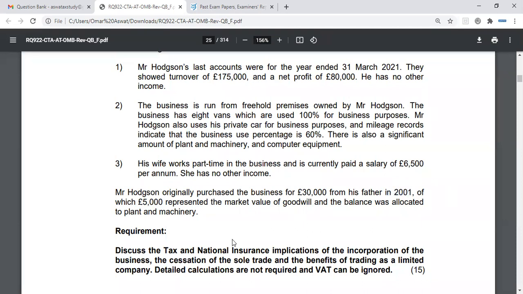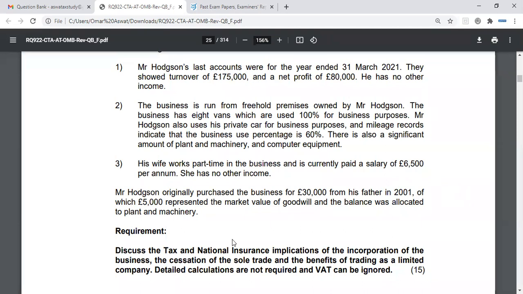So again, detailed calculations are not required. So you'll just discuss and explain everything we said at the start, which is disposal of goodwill will be on market value as they are connected, subject to capital gains tax. It would be market value less 5,000.